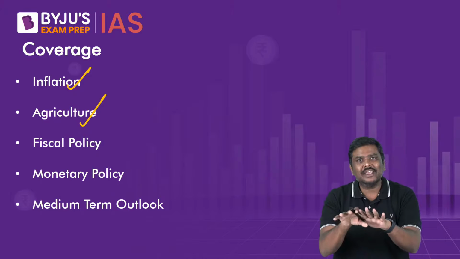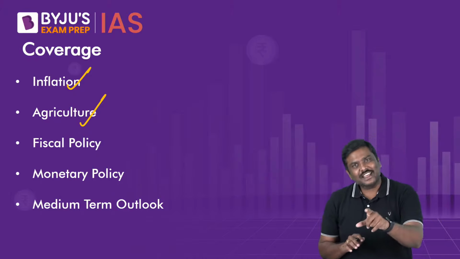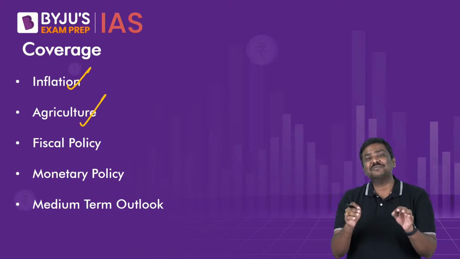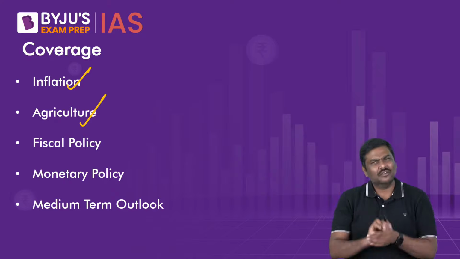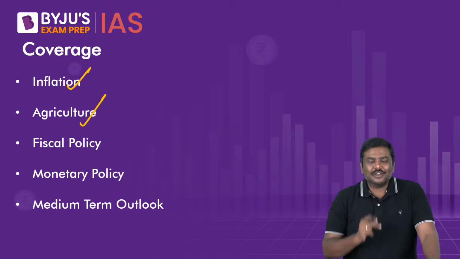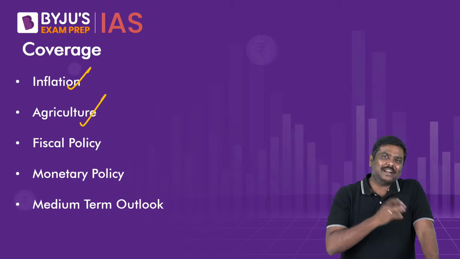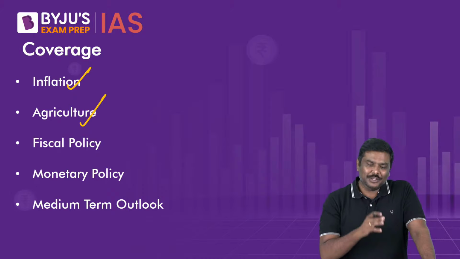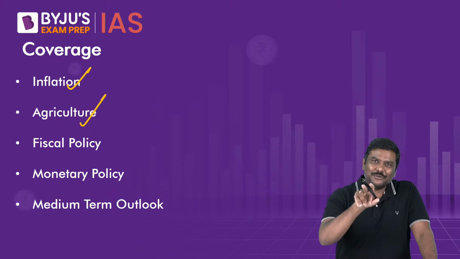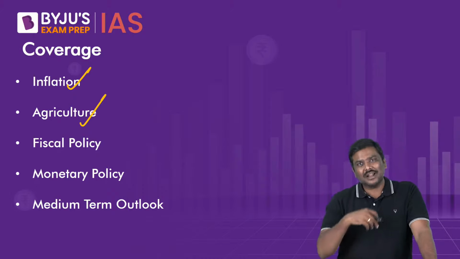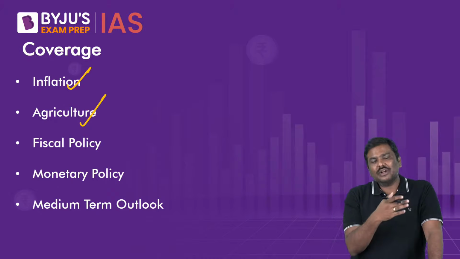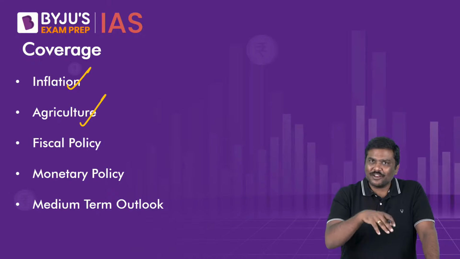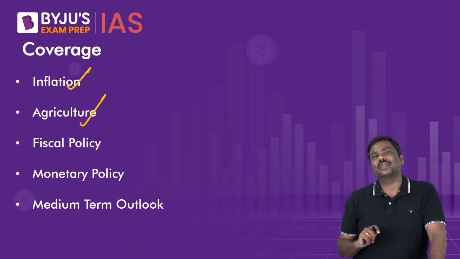You people are lucky if you're writing the exams this year. Now many of you ask me, sir, why do you say I'm lucky? I feel I'm unlucky. Very simple. You're lucky because generally the practice of the Government of India is to provide the Economic Survey in 2 volumes. But unlike the previous practice, right now the Government of India has shifted to publishing the Economic Survey in only 1 volume.